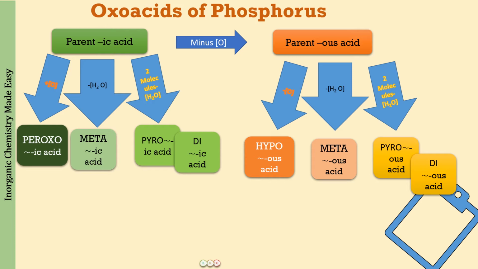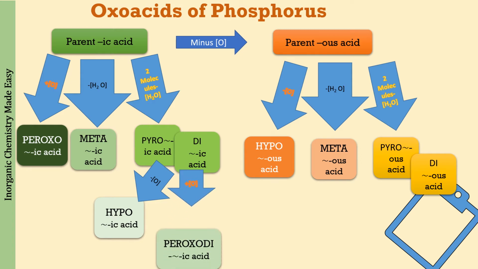Now let us talk about the hypo-ic acid. How are we going to name that? Because we cannot subtract the oxygen from the ic acid, what we will be doing is subtracting one oxygen from the di-ic acid or the pyro-ic acid. So minus one oxygen from the pyro-ic acid, what you will be getting is the hypo-ic acid. And if to the pyro-ic acid you add one oxygen, what you will be getting is the peroxodi-ic acid. Here also you will be saying that a peroxy linkage is going to be present.